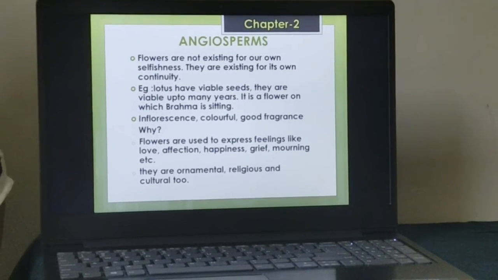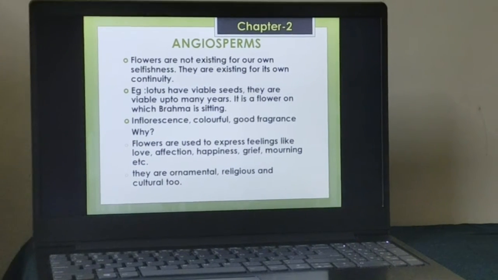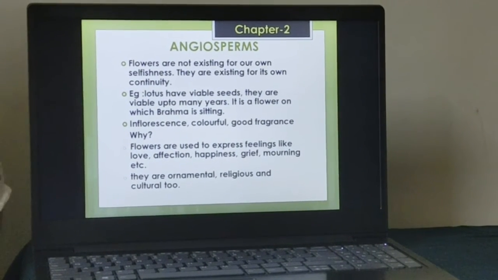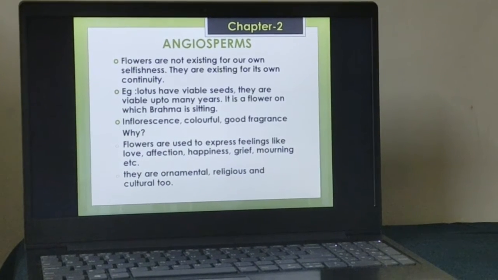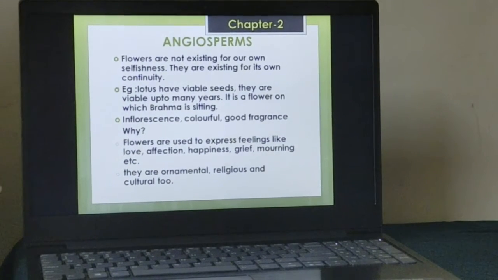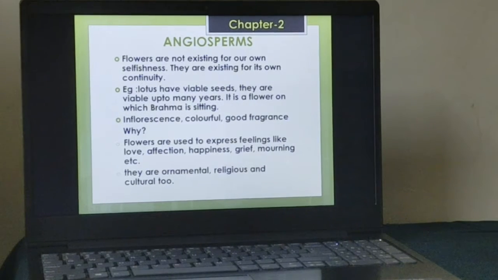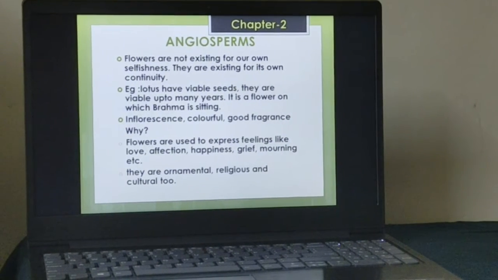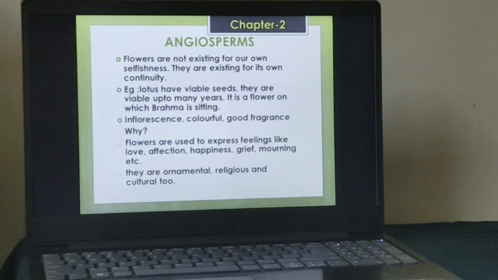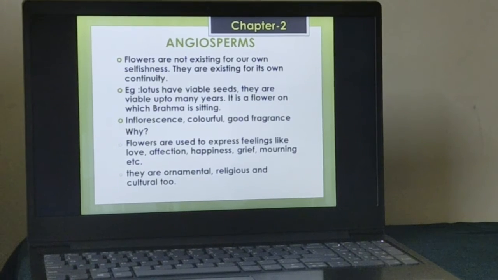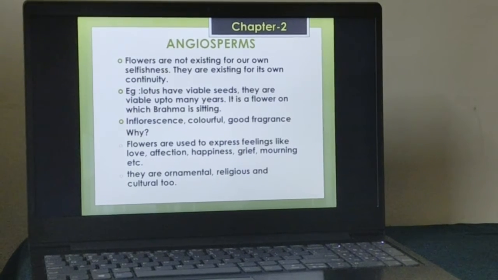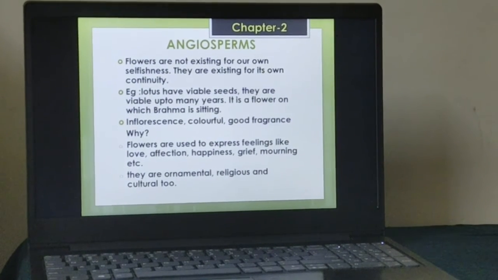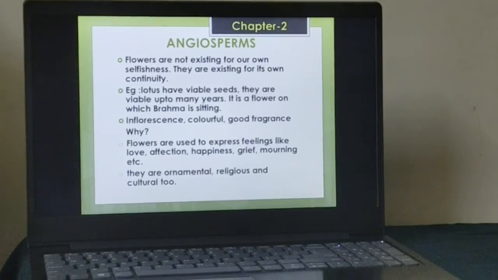Now, what is this term viable? Viable means they are capable of reproduction, that is, they are fertile. They are capable of reproduction for a prolonged period of time. Such seeds are known as viable seeds. So these pollen grains of the lotus can produce viable seeds which can live for many years. If they can live for many years, obviously the flowering will also continue for many years.